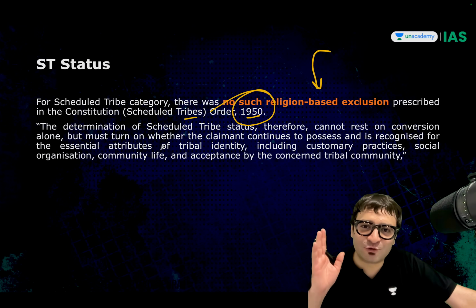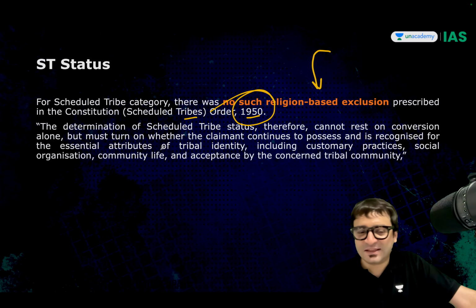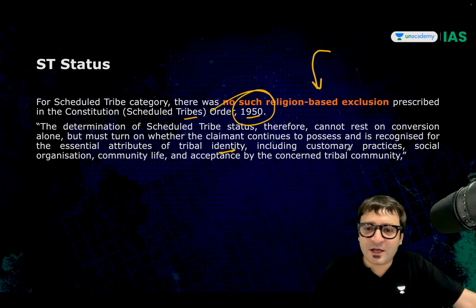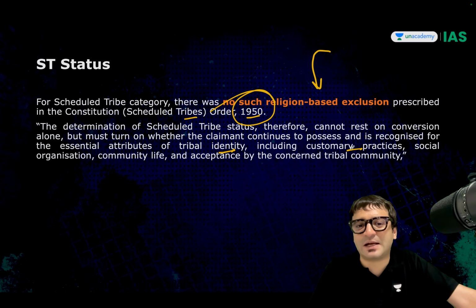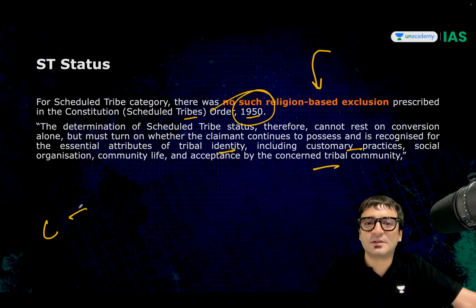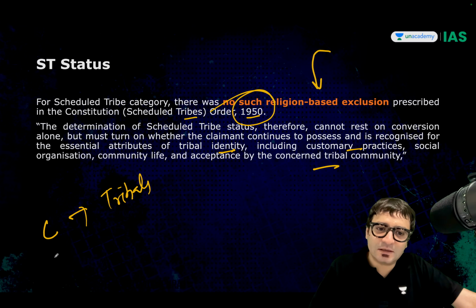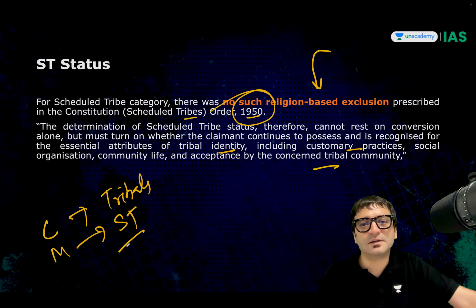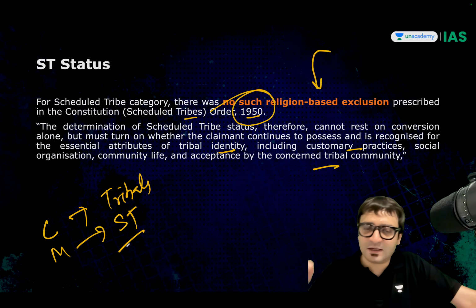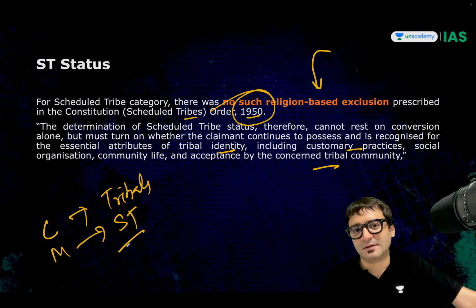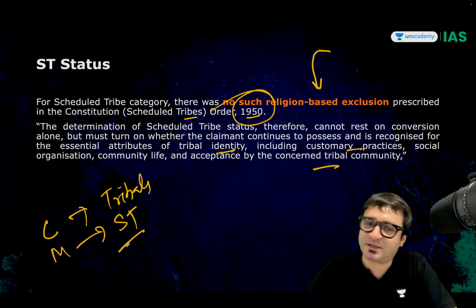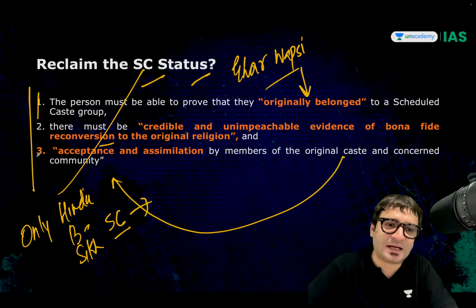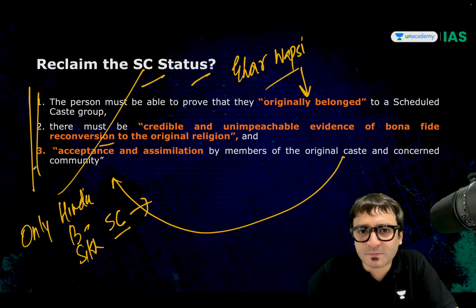Anybody can claim to be a scheduled tribe if you are a scheduled tribe. That means if you belong to that tribal identity, if you are maintaining those practices of that tribal identity, if you have been accepted by that tribal community, which means Christians can also be tribals. Muslims can also be STs, but only Hindu, Sikh and Buddhist can be an SC. Others cannot be the SC. But tribals can be Hindus, Christians, Jains, Buddhists, Muslims. Can you reclaim your SC status? For that, these three tests have been prescribed by the court.